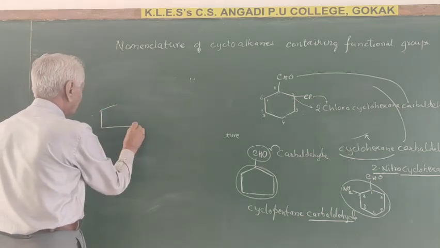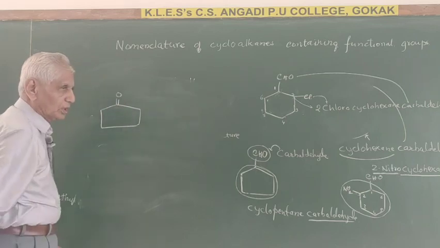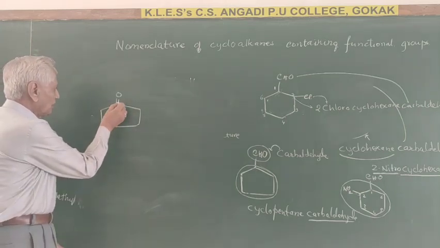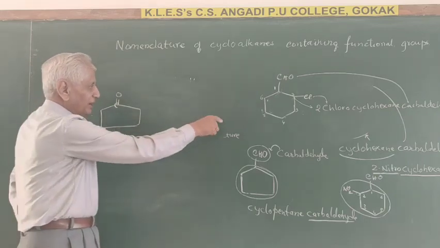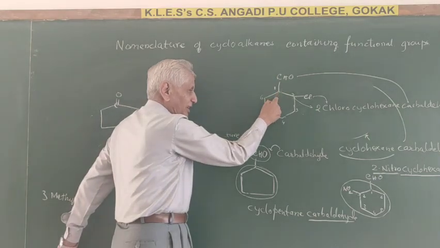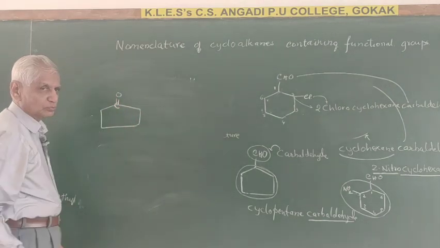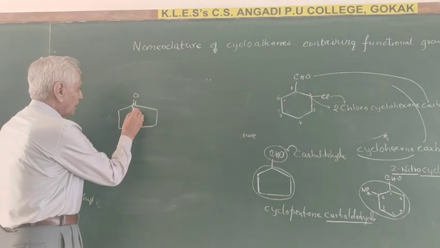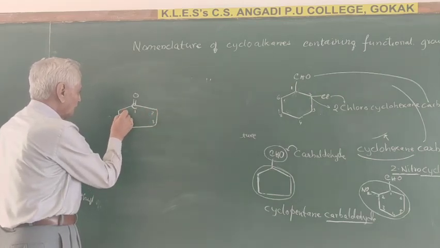Suppose you take this one. Here the CO group, the C of the CO group is in the ring only. Unlike here, the CHO group is not in the ring, it is outside the ring. But here the CO group is in the ring. Now this is number 1, this is 2, this is 3, this is 4, this is 5.